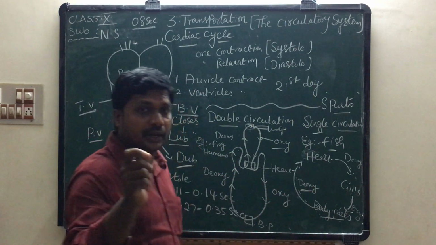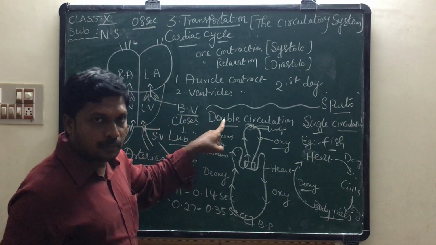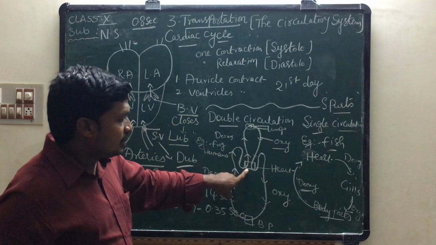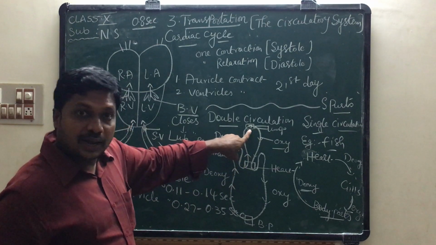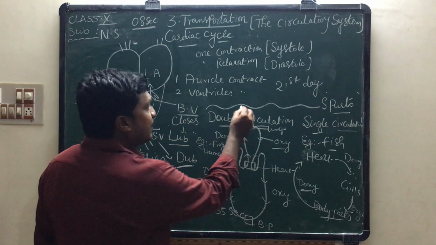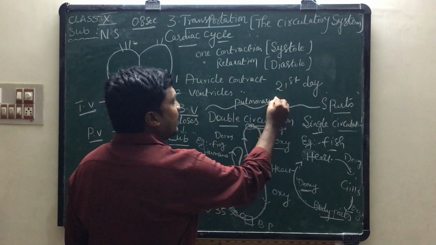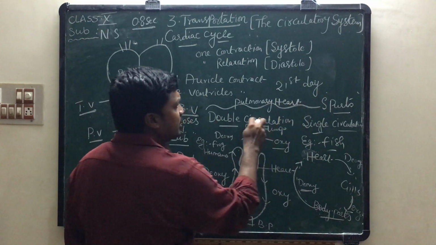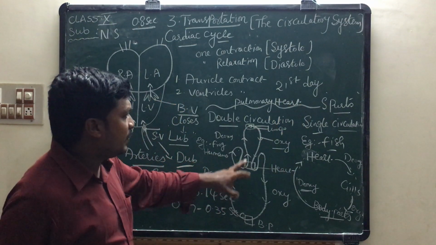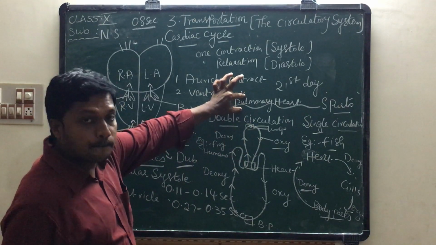If you observe, keep it in mind, this information is not there in your textbook. In double circulation, the heart sends blood to the lungs, for which purpose? For oxygenation. So this type of heart is called pulmonary heart. In double circulation, the heart sends blood to lungs for oxygenation. This type of heart is called pulmonary heart.